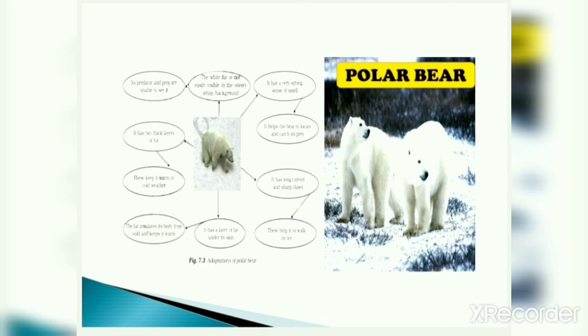It has a very strong sense of smell. Polar bear has a very strong sense of smell. It helps the bear to locate and catch its prey. Now this strong sense of smell helps them to catch their prey. Means they know where the prey is and how they have to catch it.